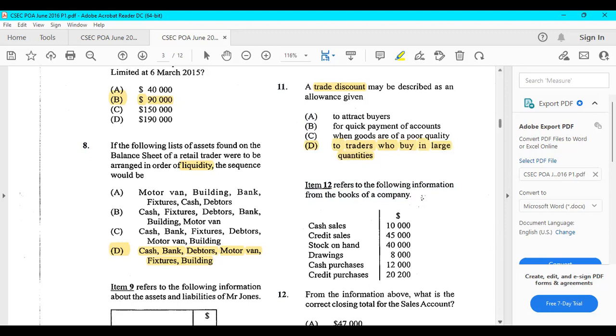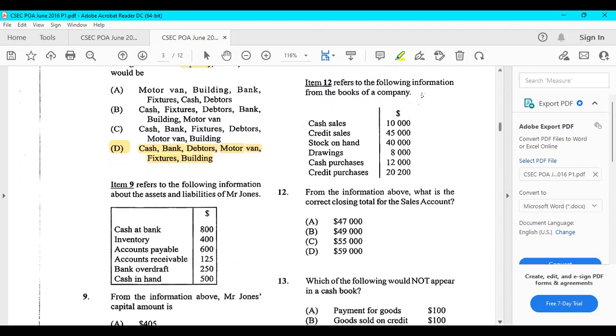All right, number 12. Item 12 gives the following information from the books of a company. From this above information, what is the correct closing total for the sales account? So which of these affects the sales account? Cash sales, credit sales, stock on hand, drawings, cash purchases, credit purchases. Purchases don't have to do with sales. Drawings don't have anything to do with sales. Your stock on hand, what affects your sales account? It's your cash sales and your credit sales.